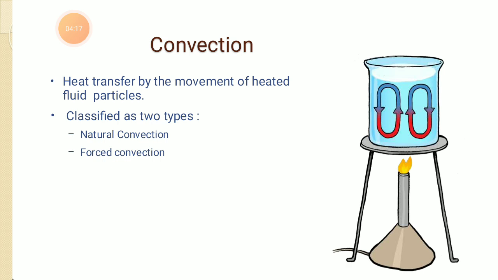So convection can be classified as natural convection and forced convection, that we had already studied. In fact, we have studied two different units, that is natural convection and forced convection. In natural convection, the fluid flows automatically with the temperature gradient. But in forced convection, we can use external means, that is mechanical means, such as blower, fan, etc.